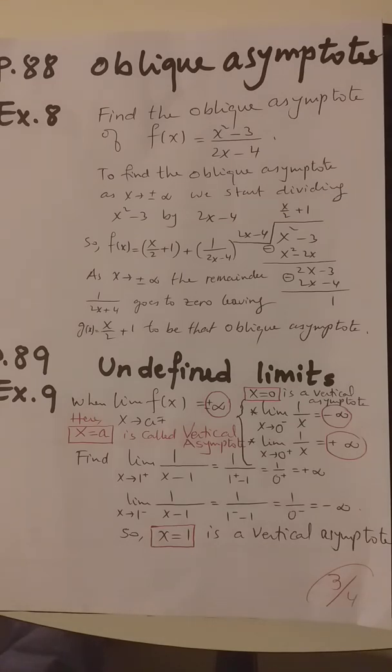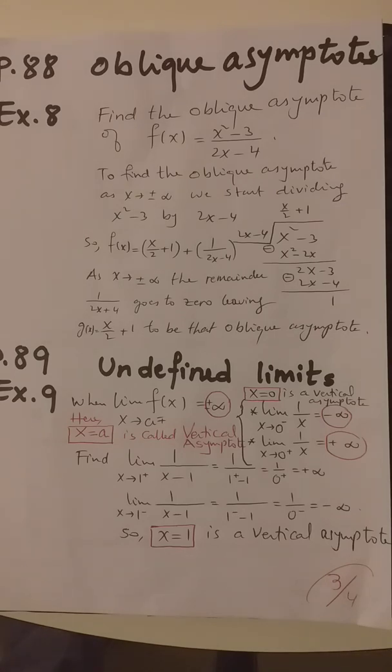Infinite limits. In the infinite limits, on page 89, we have the limit of a function f of x as x approaches a number from its right or left, and we get an infinite value, as you see. Then in this case, x equals a, we call it a vertical asymptote. That is, when the function goes to an infinite value for a real number a, this a is a vertical asymptote.